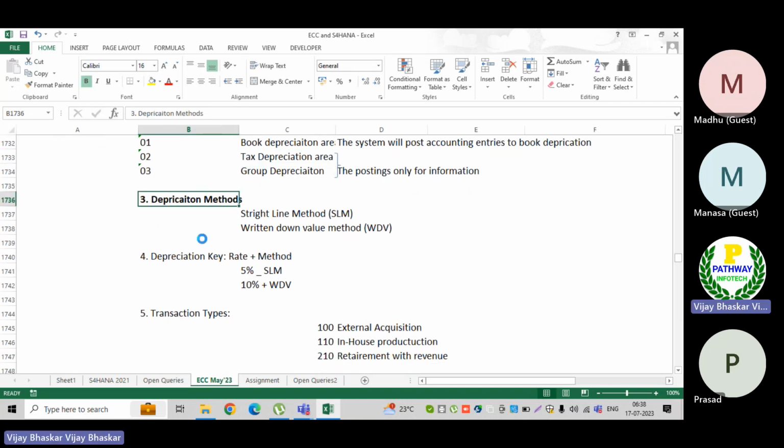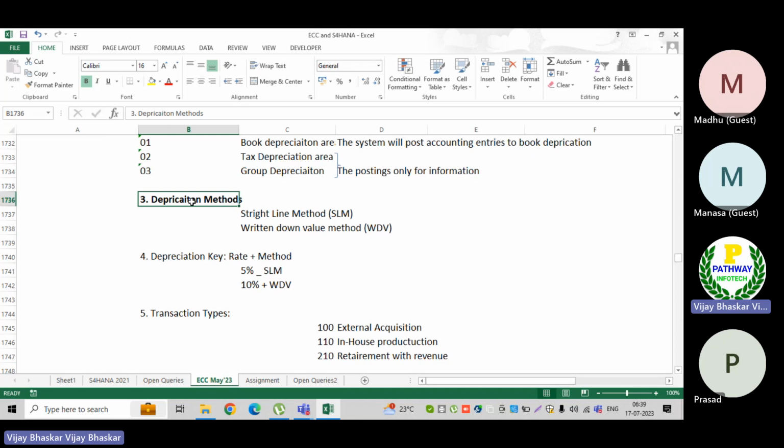Then the next one is depreciation methods. What are the depreciation methods we have and what do we follow? If I want to calculate depreciation, there are two methods: one is the straight line method, another is the written down value method.